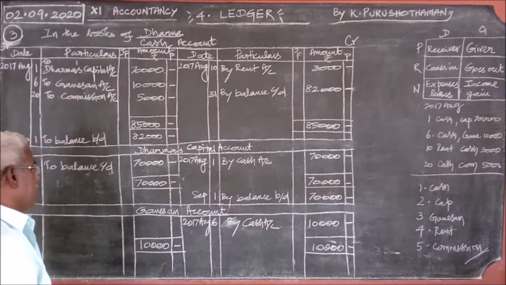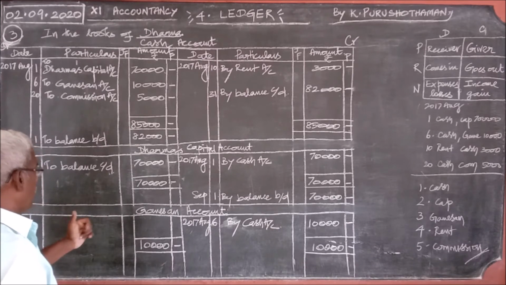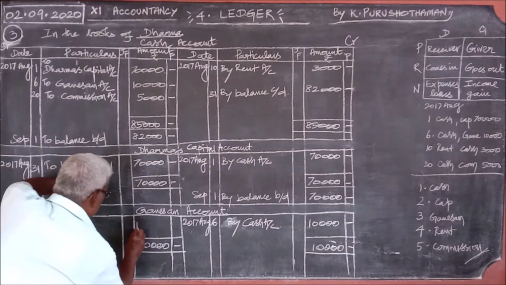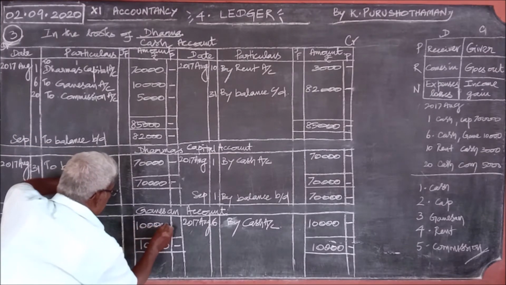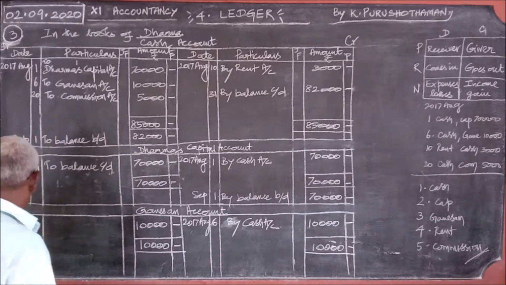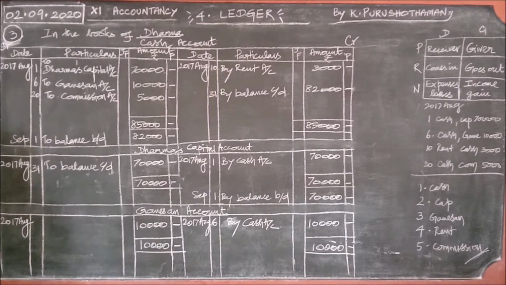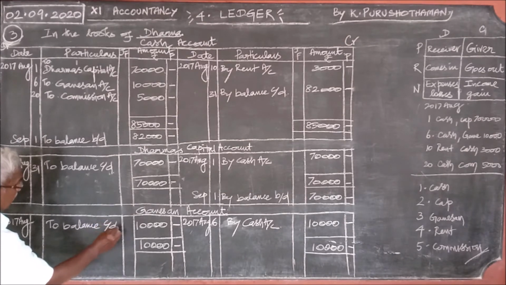Now, how much is missing? This side amount is missing. How much is missing? All the 10,000 is missing. So, against the missing amount, we should write balance carried down. This is the debit side, therefore, to balance carried down.